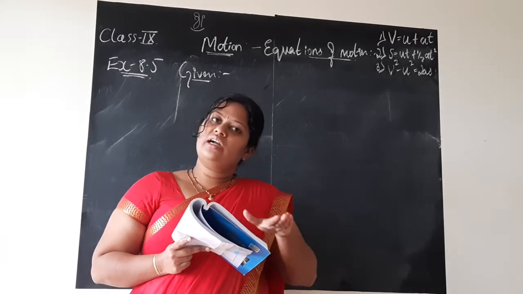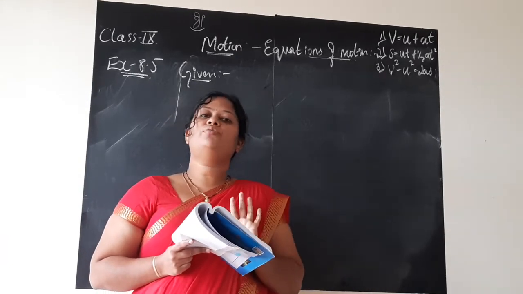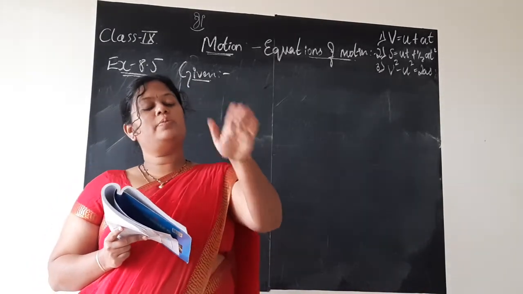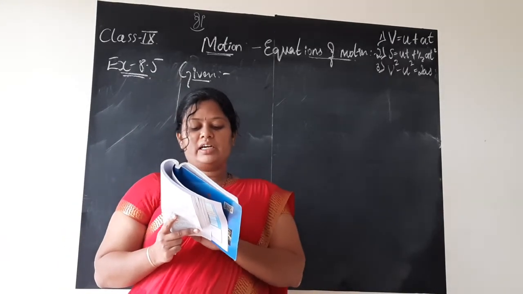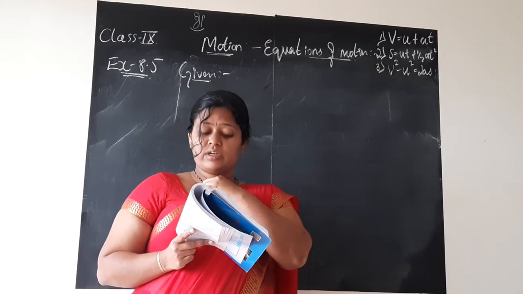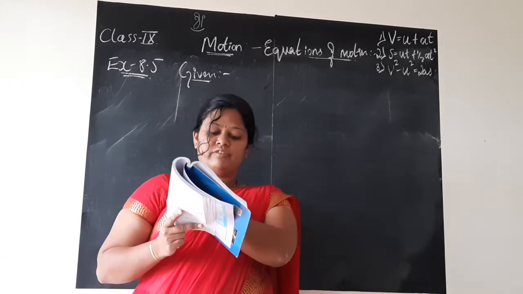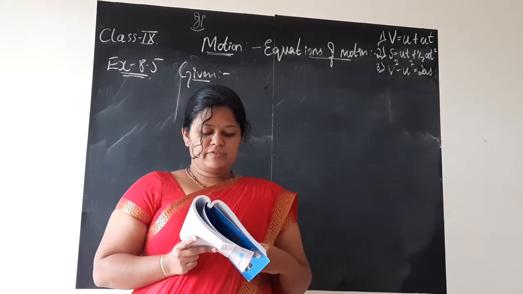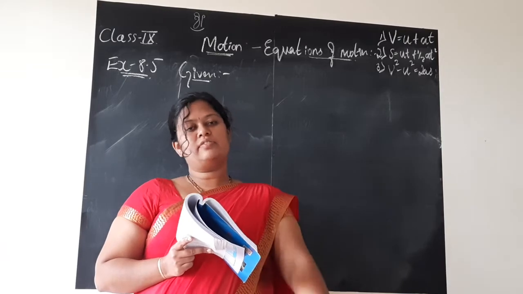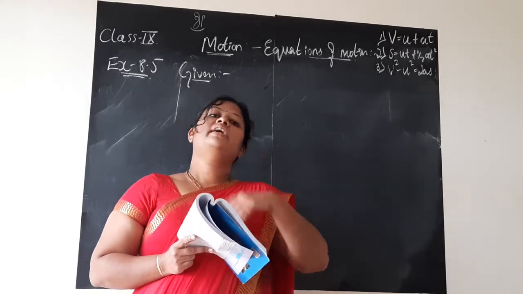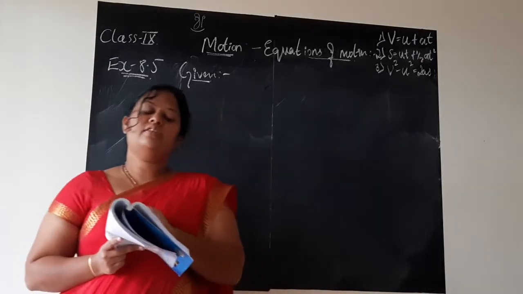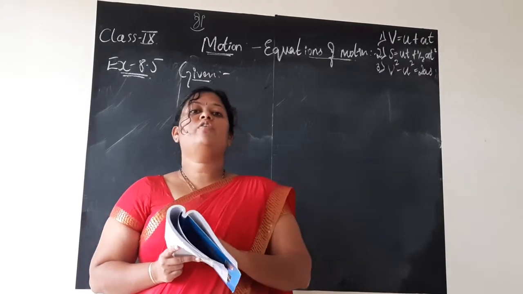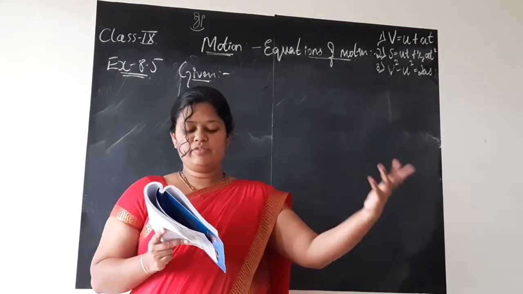The train is starting from rest, means its initial velocity u is 0. Once after starting from the initial point, it attains a velocity of 72 km per hour in a span of 5 minutes. Assuming that the acceleration is uniform. Uniform acceleration means in 5 minutes it covers 72 km per hour, the next 5 minutes, 5 plus 5, 10 minutes, 72 plus 72 kilometer per hour speed it is going. Like that, it is uniform acceleration they mean to say.